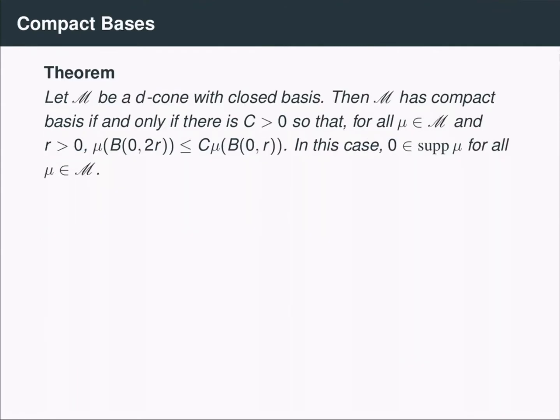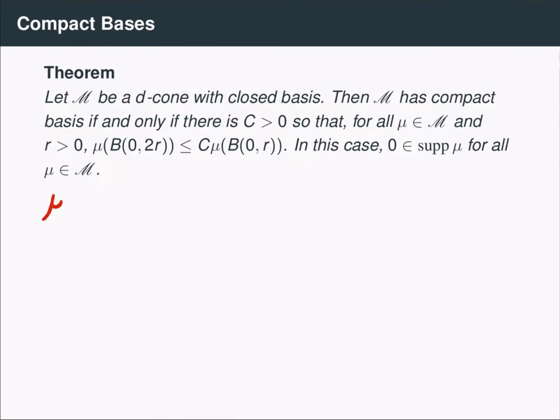Finally, a d-cone has compact basis if and only if there exists a constant C so that for all measures mu in our cone, the measure is doubling for all balls centered at the origin. That is to say, the measure of any ball centered at 0 of radius 2r is at most C times the measure of the ball centered at 0 of radius r. And in this case, 0 is in the support of all measures mu inside the cone. So one direction of this is not too bad to see.